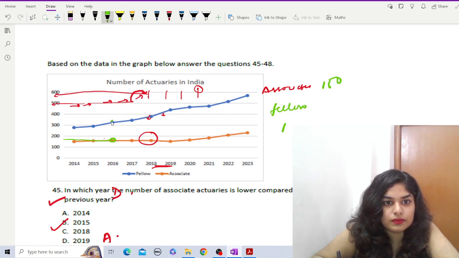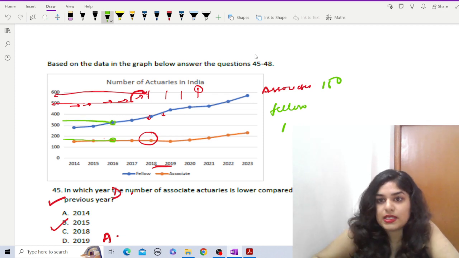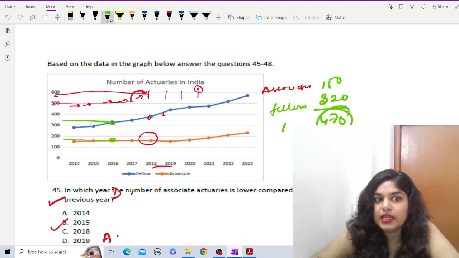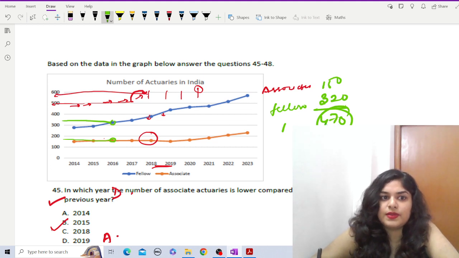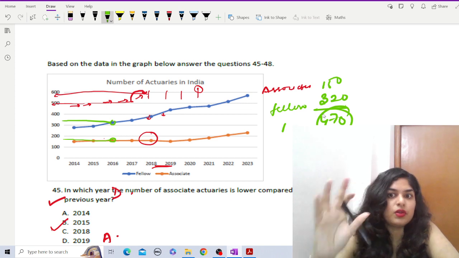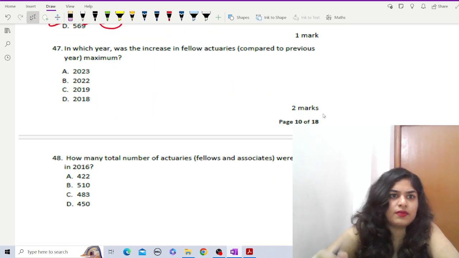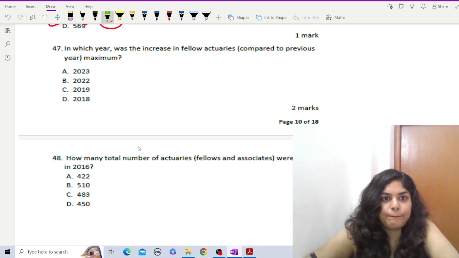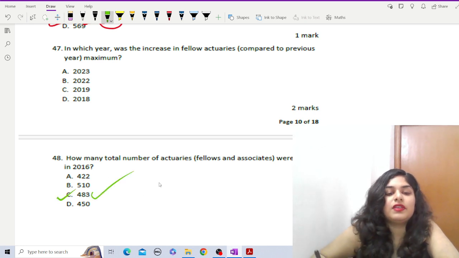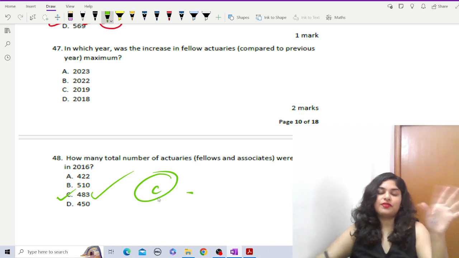And the fellows are less than 350, definitely. Let's take 320, or it can be 330 also, but something like that. So the total will be definitely very close to 470. That means any number greater than 470, but very close to 470, like 484, something like that. So let's have a look at the options. 470 and higher is 483. Definitely it's C. Okay, so that's how you can find out the answers.